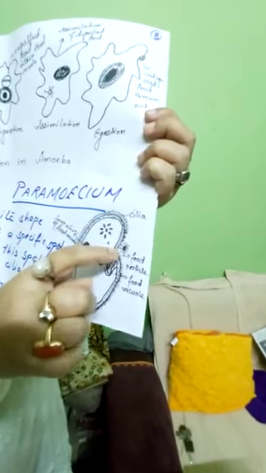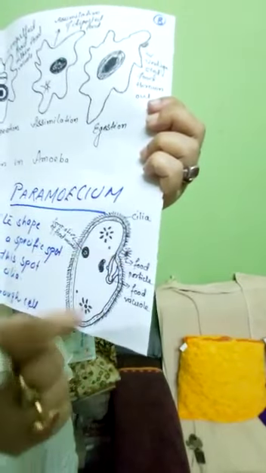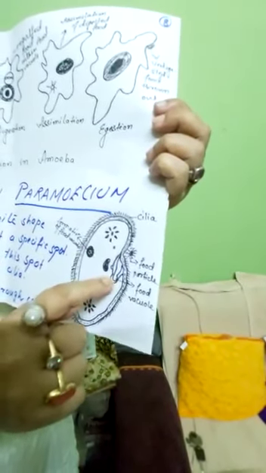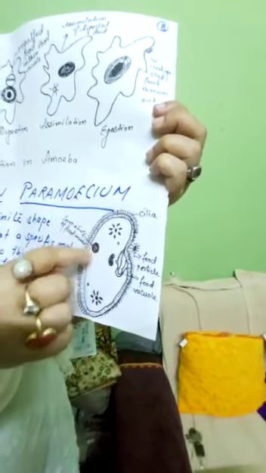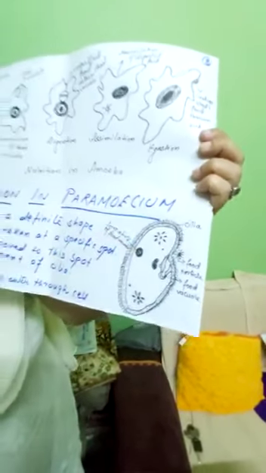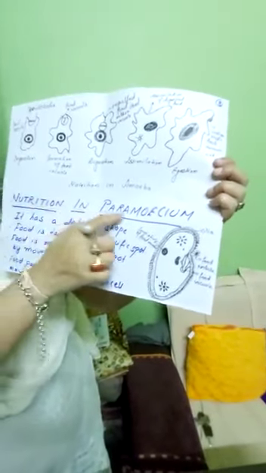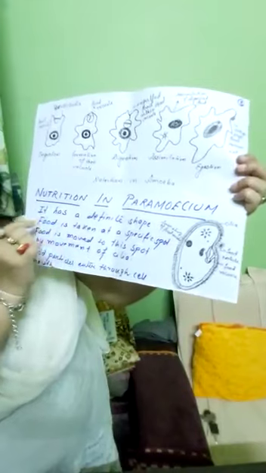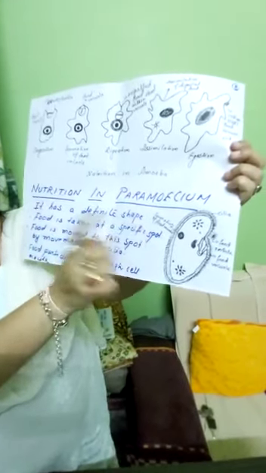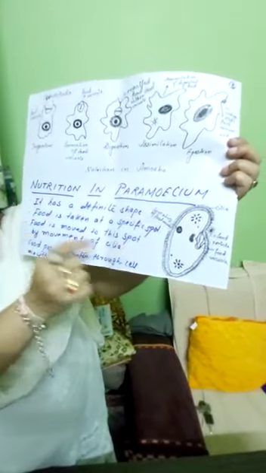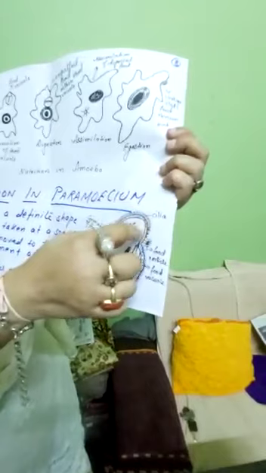Suppose this is a specific spot. This is a food particle. Now food is taken from here. This is a food vacuole. Now it is going inside the food vacuole, and this is the formation of an entire food vacuole. So it has a definite shape. Food is taken at a specific spot and is moved to this spot by the movement of cilia.